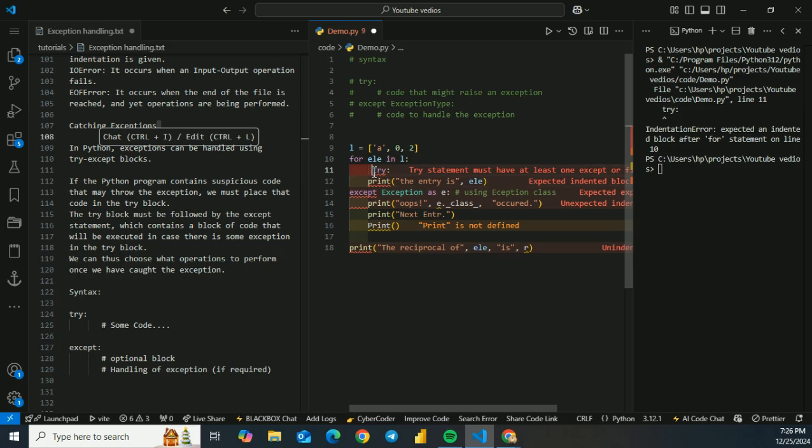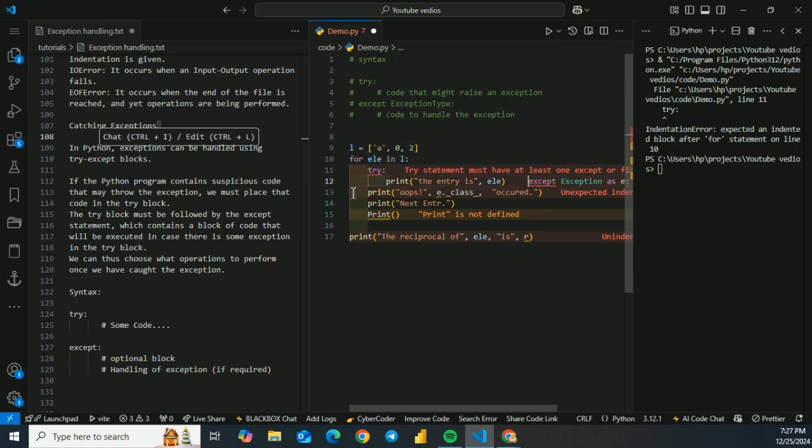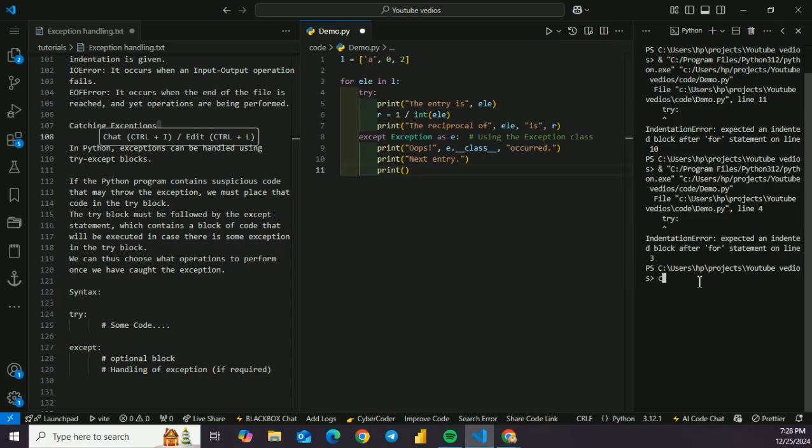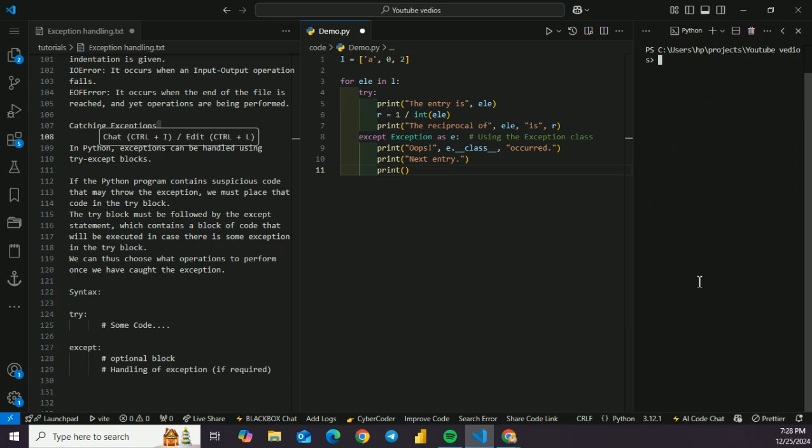Okay, let me do it. Print, and let's go back. Except. So let's clear the terminal. Let me show what the mistake was: L equals a, 0, 2, for entry in L, try, then print and then except. Now let's see what we get while running the code.